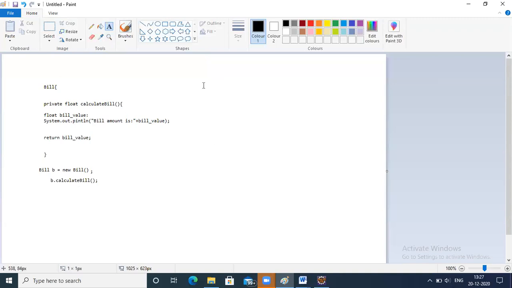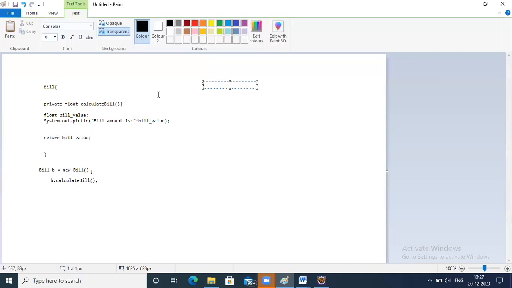For example, if you say item, now inside the item, you can instantiate a bill object. Let's say in the product, inside this, you can use a bill object. Bill b1 or b2 or whatever it is, you can create and instantiate here. But you will be able to access calculate bill only with the objects of this particular class.